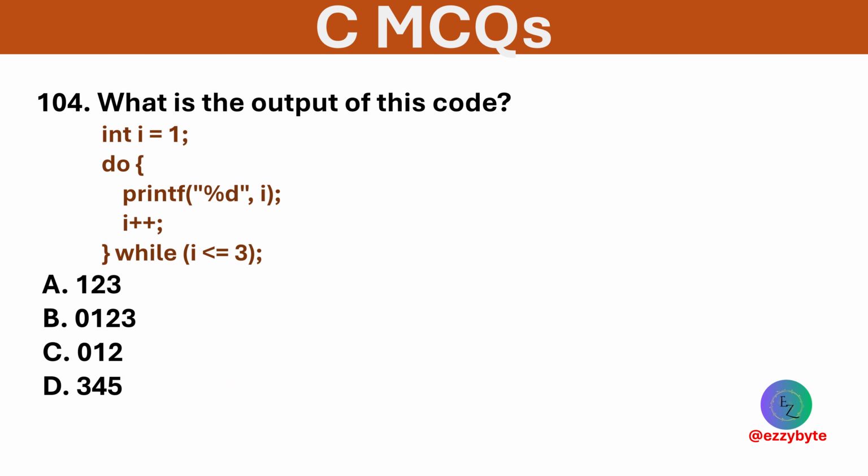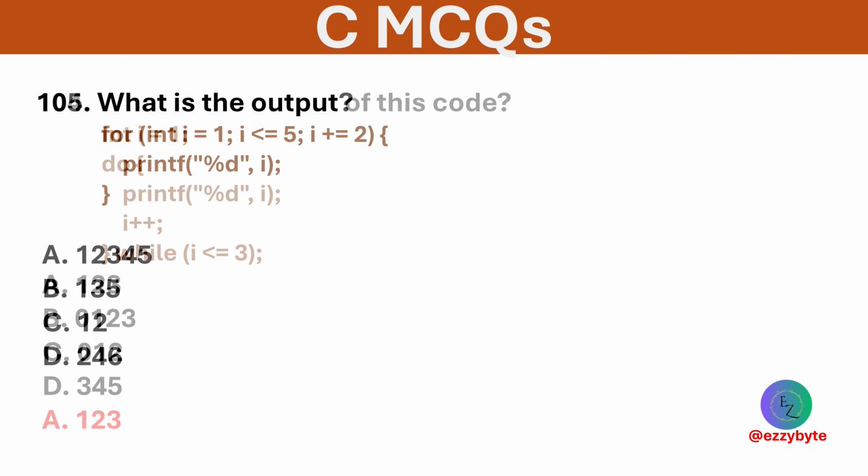What is the output of the following? Options are 123, 0123, 012, and 345. Option A is correct. It prints 123 as it starts at i equals 1.